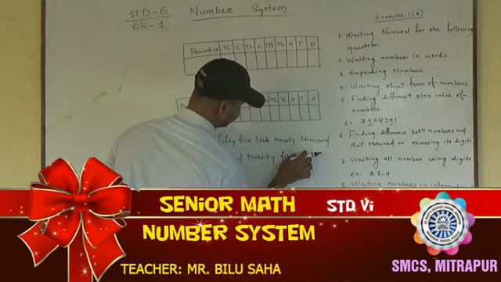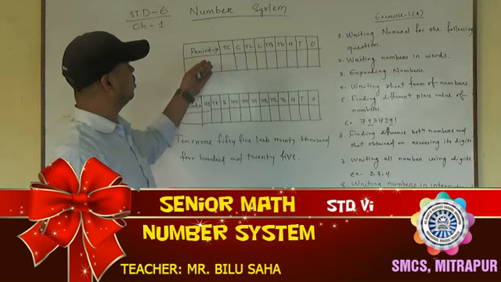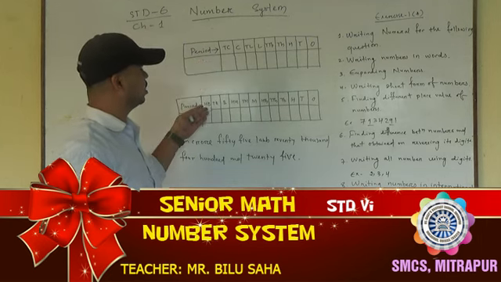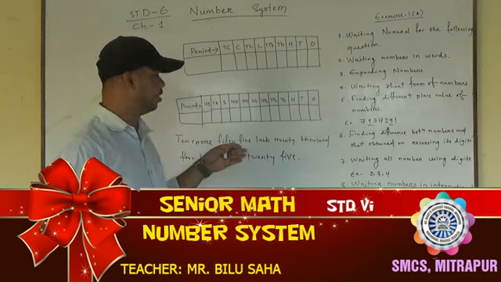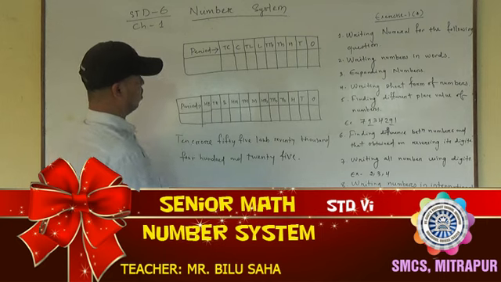Okay. Suppose one question is given like this. So you know already about the Indian place value chart and international place value chart. So first you read the question. What is given there? 10 crore.